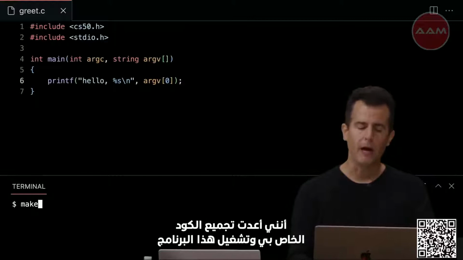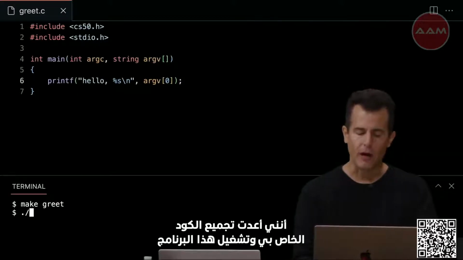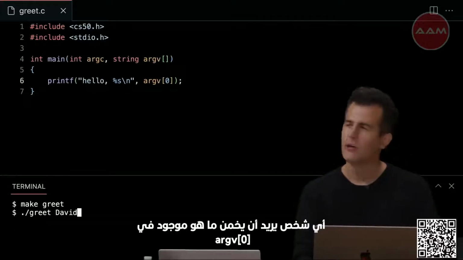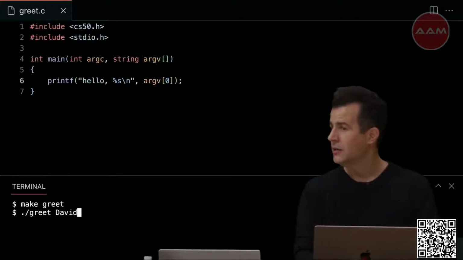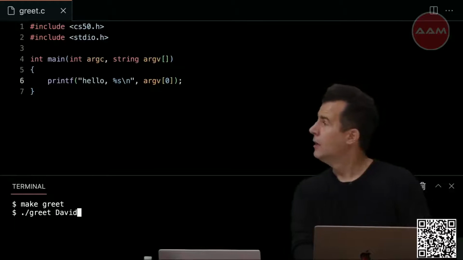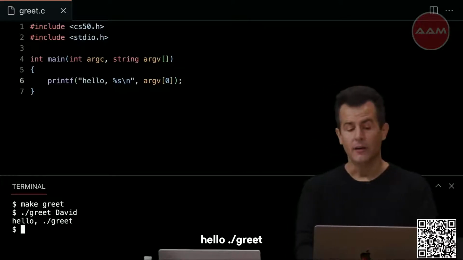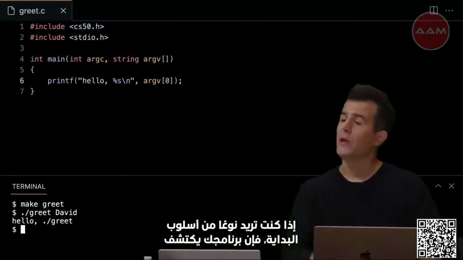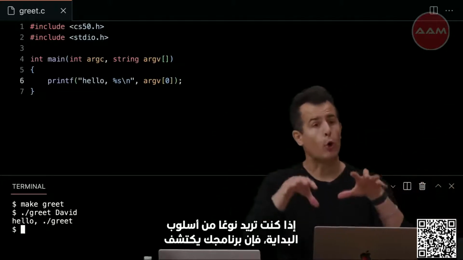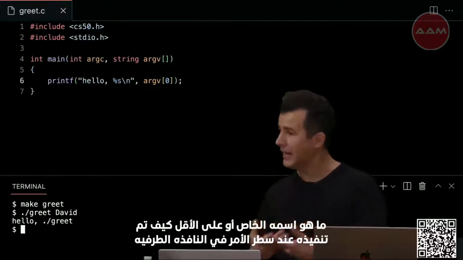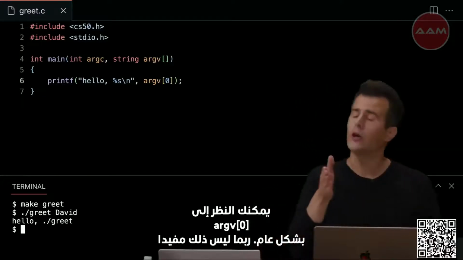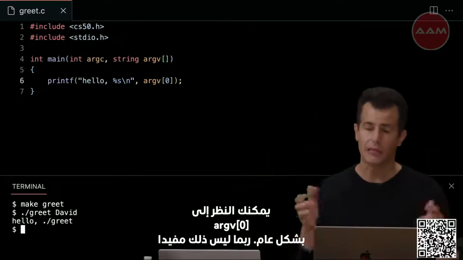Suppose I recompile my code and run this program now, ./greet David. Anyone want to guess what's in argv[0]? Say again? Greet. Yes, ./greet. So if you want, sort of Inception style, your program to figure out what its own name is, or at least how it was executed at the command line, at the terminal, you can look at argv[0]. In general, probably not that useful.